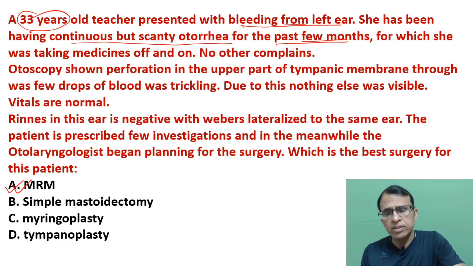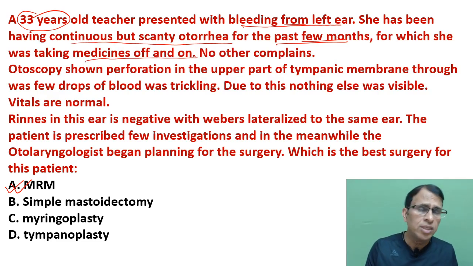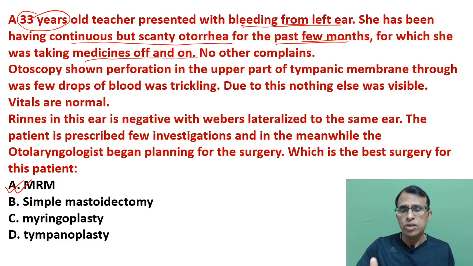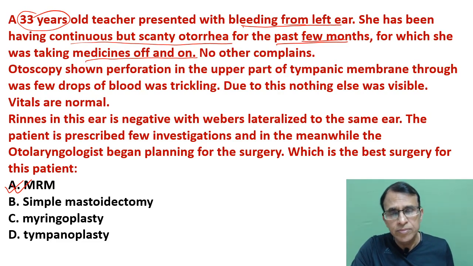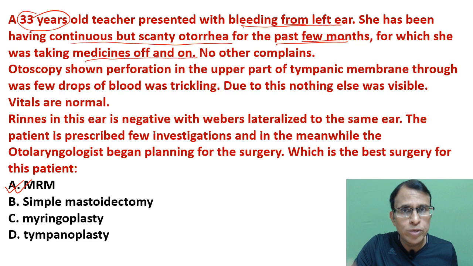And because she is having continuous ear discharge, she used to take medication off and on. That means she was not very serious about her treatment. That's why it is still persisting. So this first sentence tells us that she was having CSOM.